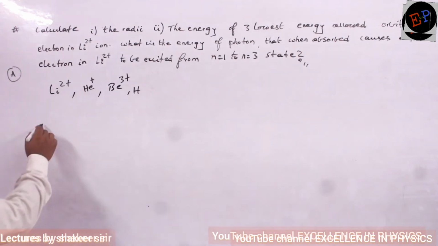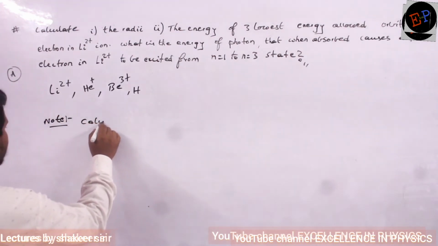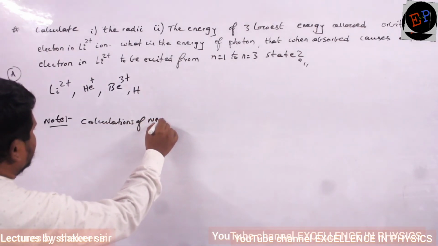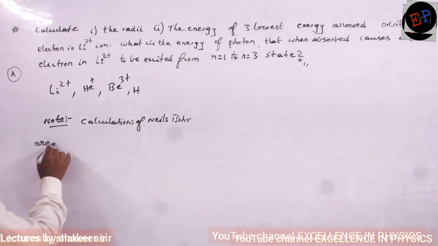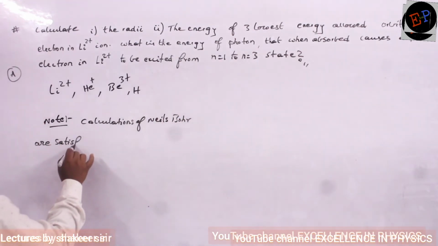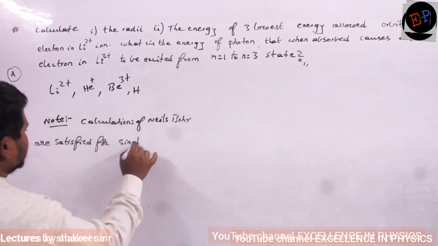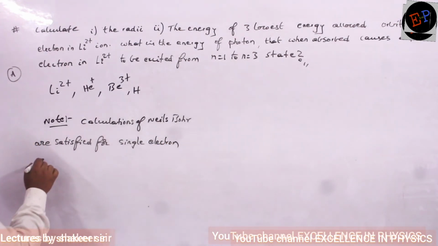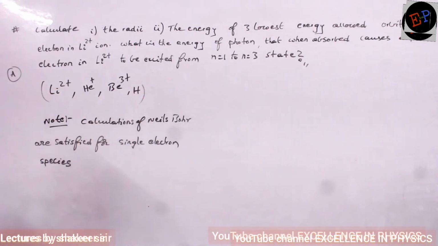So write the main note point. The note point is that the calculations of Niels Bohr are satisfied for single electron species. And all of them are single electrons only.